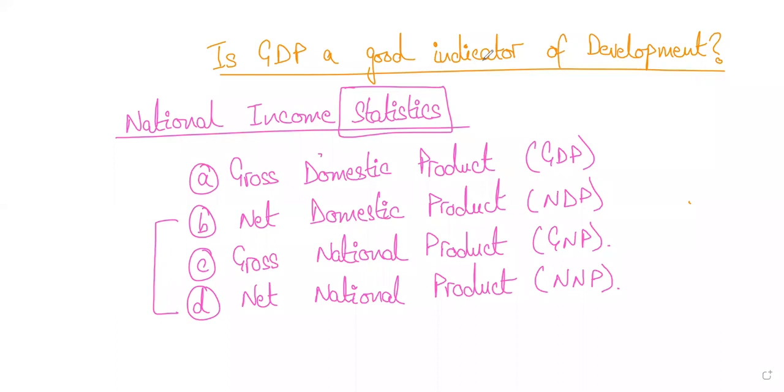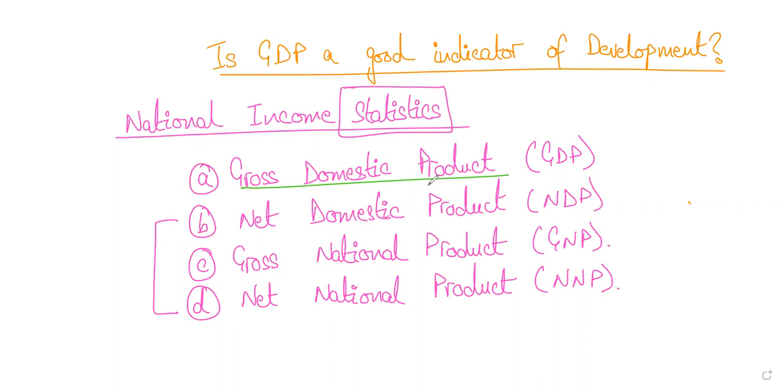So the thing is that, first of all, we are discussing the difference between gross domestic product and gross national product. Gross domestic product is the income of all the people who are living within the borders of a country.